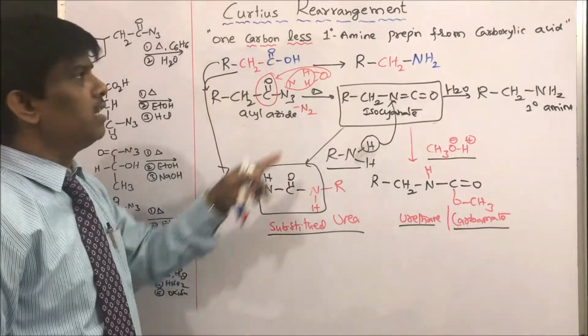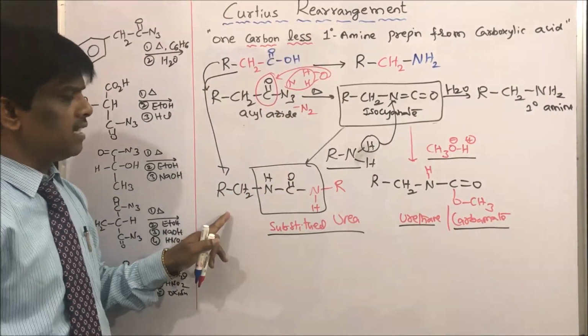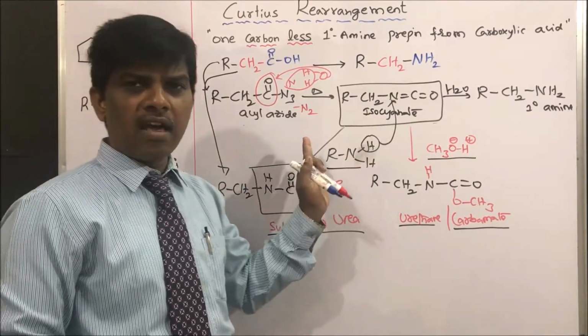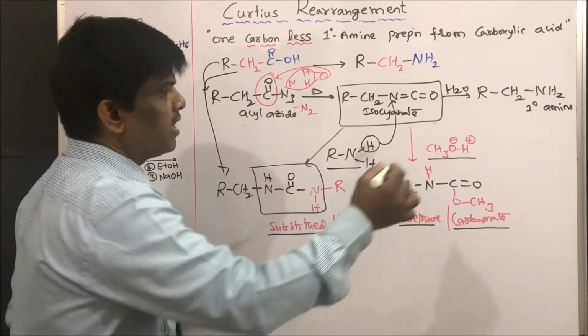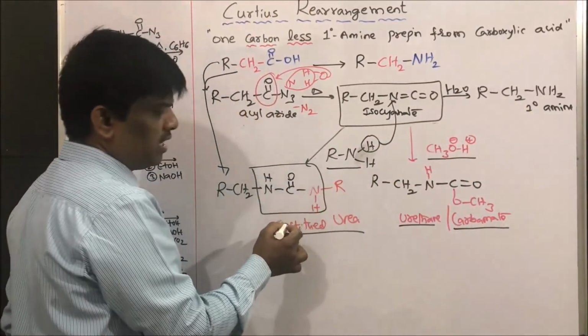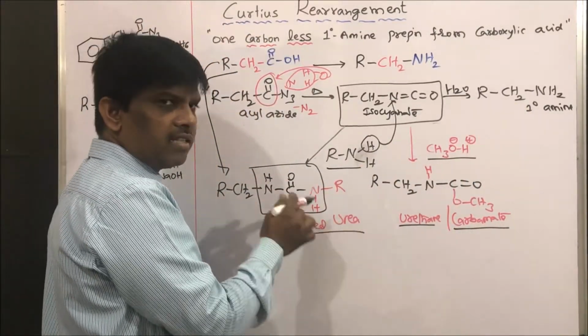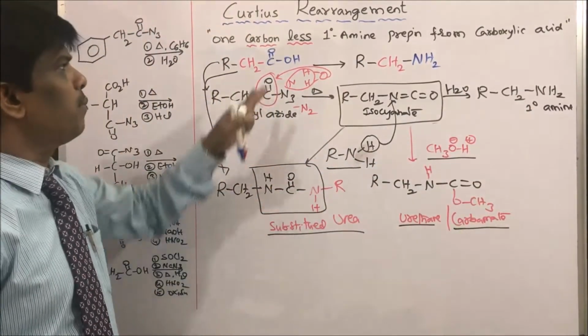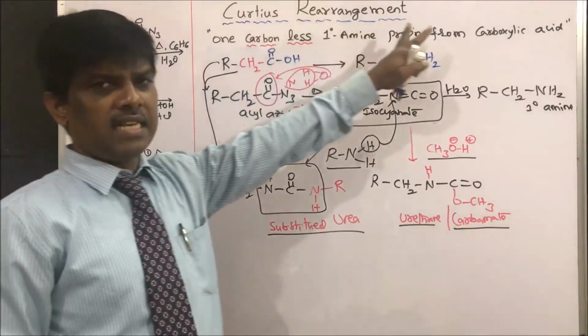Then what is the option? Curtius rearrangement. Curtius rearrangement first makes the isocyanate. To the isocyanate simply add an amine. Sometimes even this amine also adds to this to give a substituted urea as a byproduct. These are the three important compounds, or products, we can prepare from Curtius rearrangement